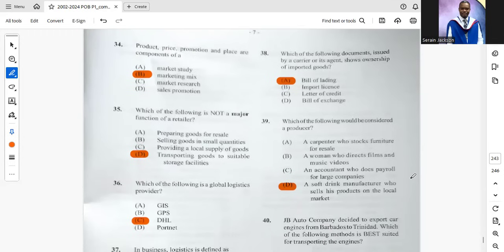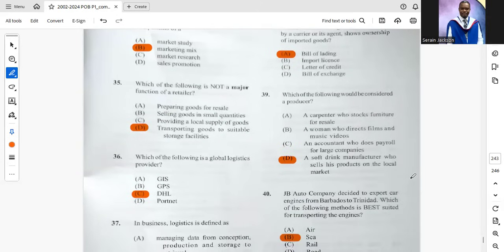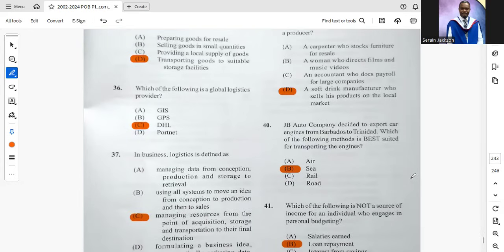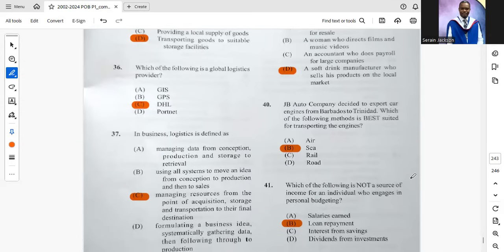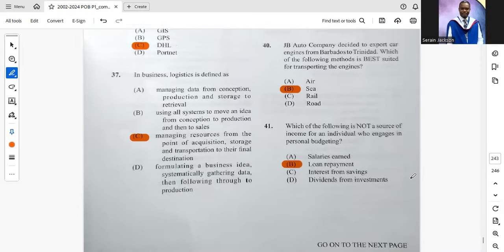34. Product price, promotion, and place are components of B, marketing mix. 35. Which of the following is not a major function of a retailer? D, transporting goods to suitable storage facility. Obviously that question already too. 36. Which of the following is a global logistics provider? C, DHL. We see that question already.